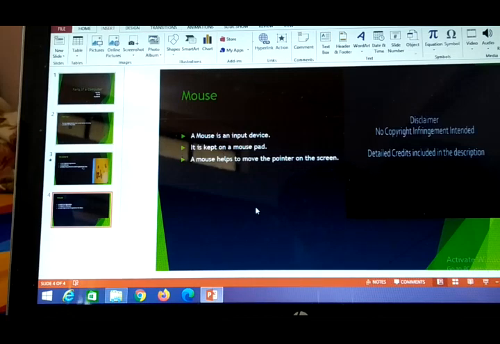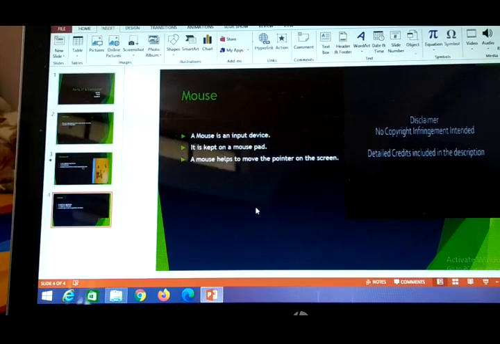So one option is there, transition. Transition is basically the way your presentation will shift from one slide to the other slide. Transition can be useful to enhance your presentation. It grabs the audience's attention and makes the presentation visually appealing. The audience who will be looking will find it attractive due to transition. Slide transitions control how your slide is moving from one slide to another slide, so we have to use the transition option.